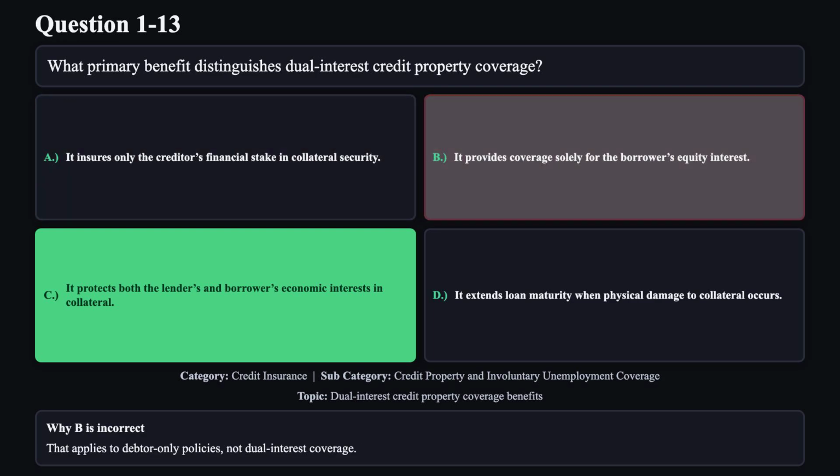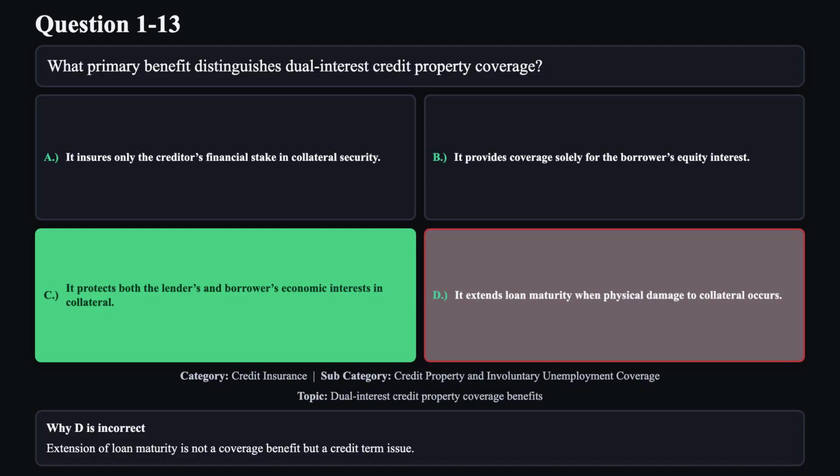Reason B is not correct. That applies to debtor-only policies, not dual interest coverage. Reason D is not correct. Extension of loan maturity is not a coverage benefit, but a credit term issue.